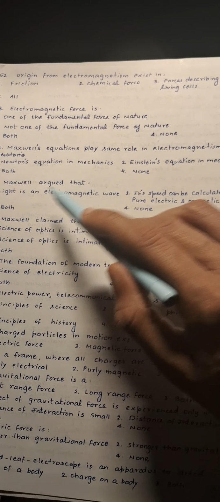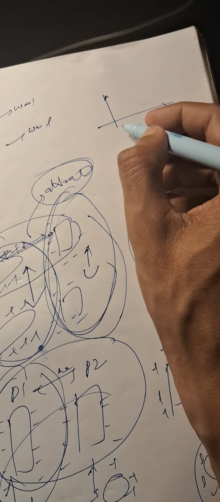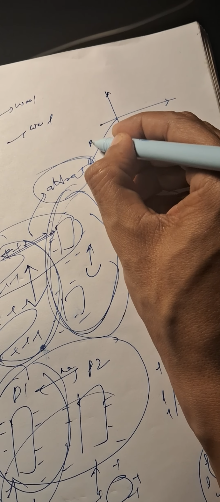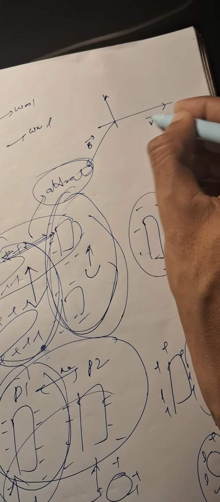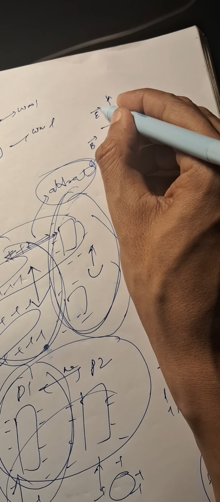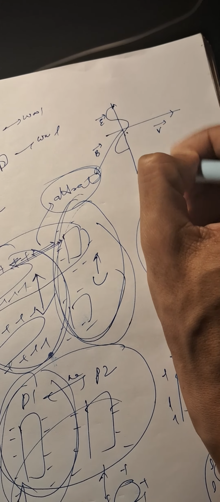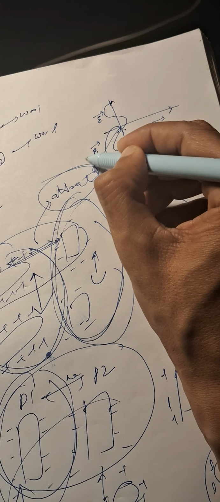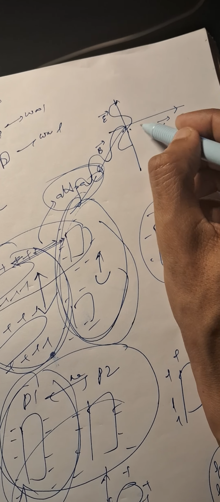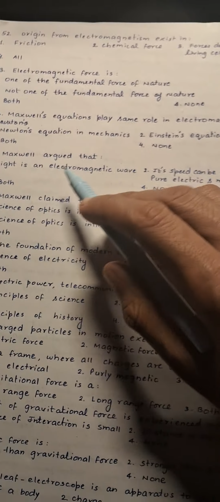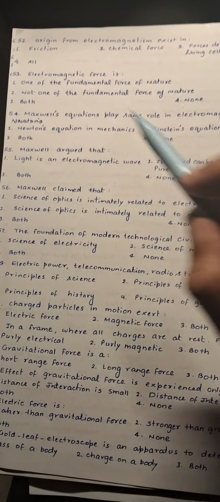Actually, light is comprising of mutually perpendicular electric and magnetic fields. It's like that. Here is the magnetic field, here is the velocity of light, and here is the electric field. And both of these, electric field and the magnetic field, are self-sustained. So it's just like that. So third option will be correct over here.